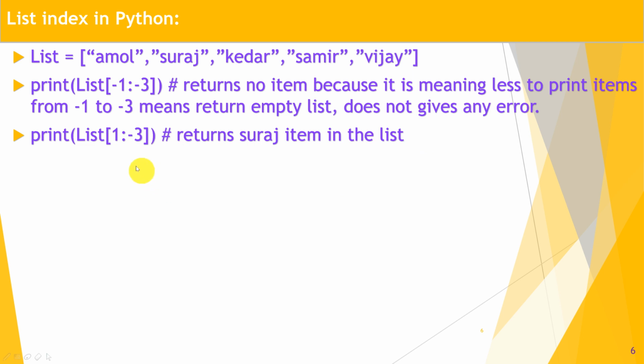Third condition: 1 to -3 returns the Suraj item in the list, because index 0, 1, and -3 is excluded. So only Suraj gets displayed. We will see all this on the PyCharm IDE.